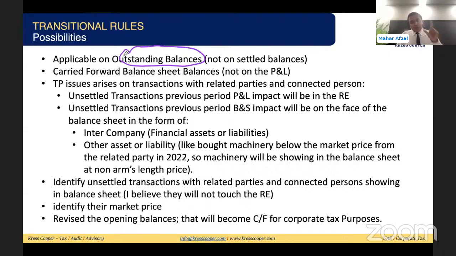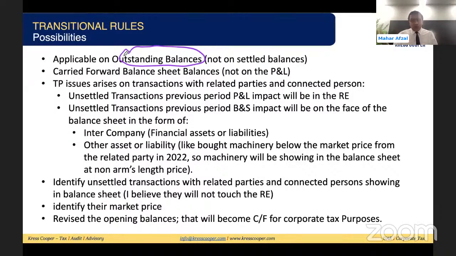We need to look into only transactions with the related party. If the transaction is not with a related party, it is already at arm's length. We need to look only at transactions with the related or connected party. So whatever balance sheet we have, we need to remove retained earning. We will have intercompany, assets, and liabilities. We need to identify the transactions with the related party. Once we have identified the unsettled outstanding transactions with related parties, we need to go back to the transaction. This is what I believe.